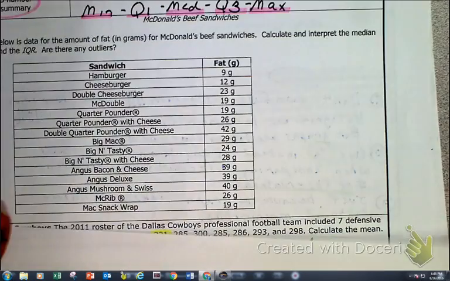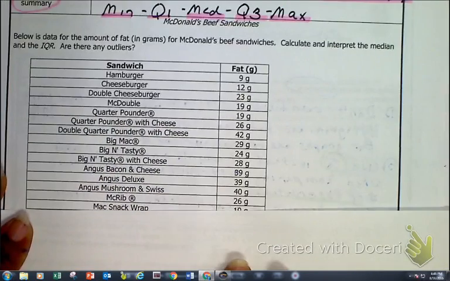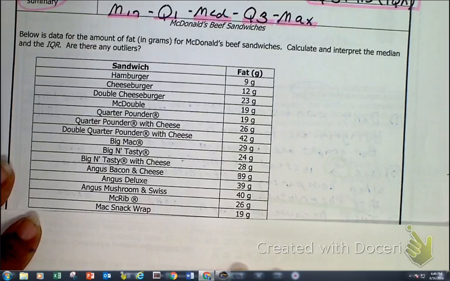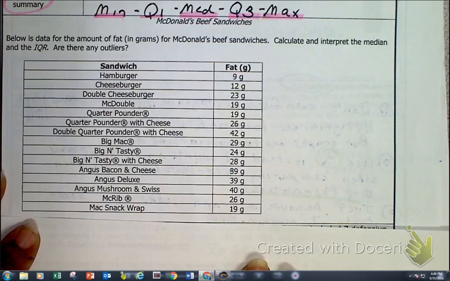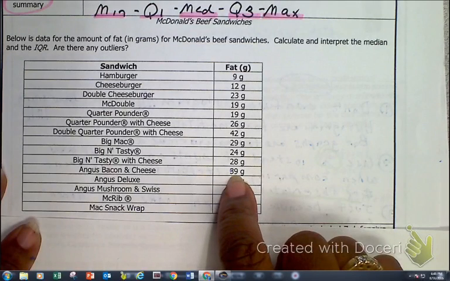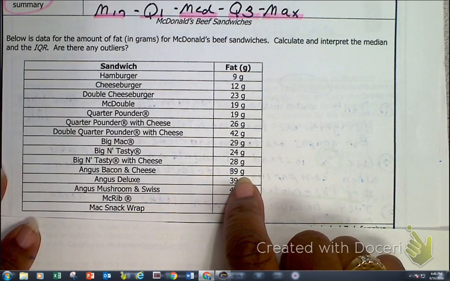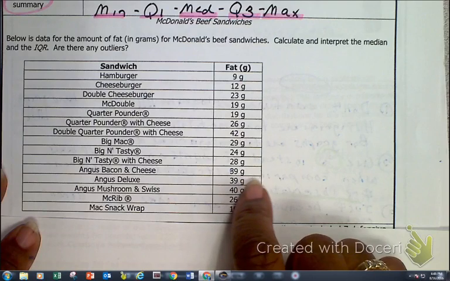So the next thing I want you guys to do is go to your worksheet right here. I'm at the bottom of page 12. And yes, I love me some McDonald's. But honestly, 39 grams of fat. I feel a heart attack coming, guys.